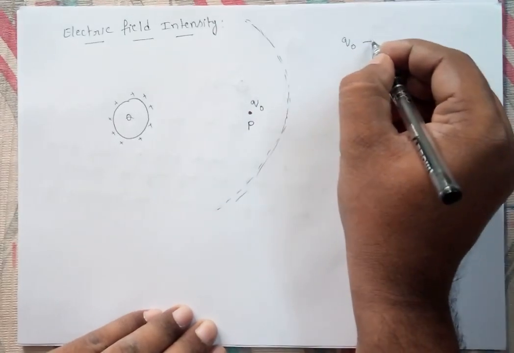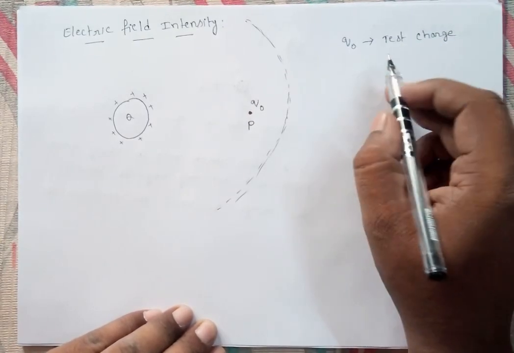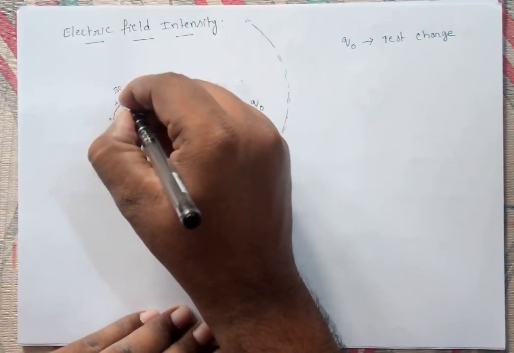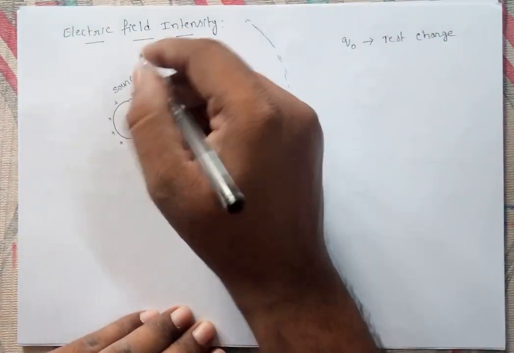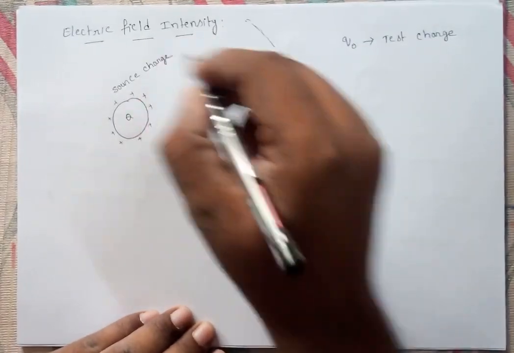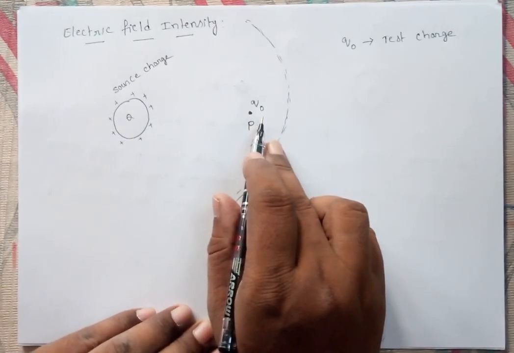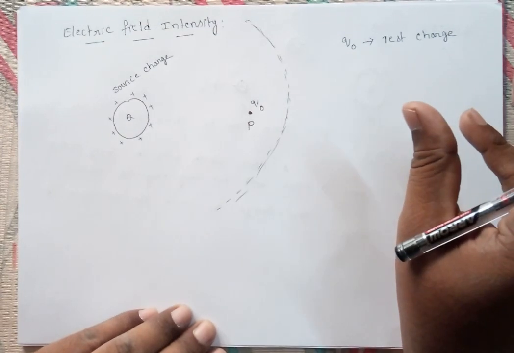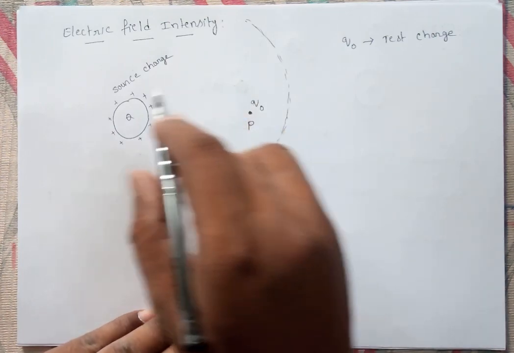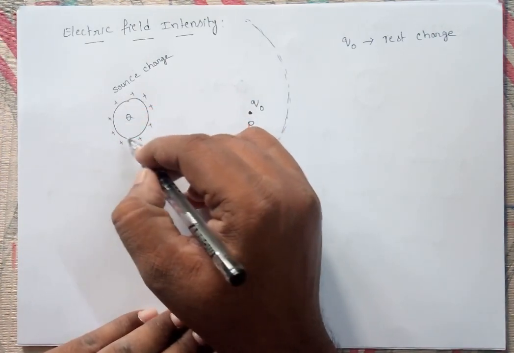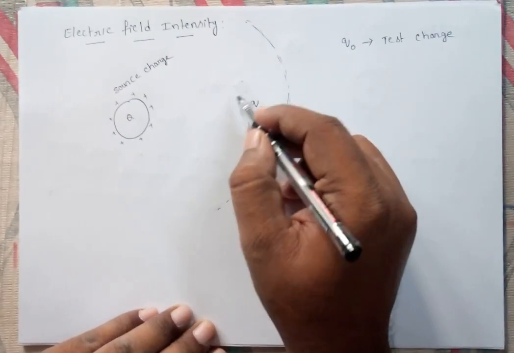So Q0 is a test charge. You may ask, what is the meaning of a test charge? Q is the source charge. What is the meaning of source charge? It produces an electric field around it. And the test charge we are locating at a distance. What is the meaning of test charge? It is a small positive charge, very small in magnitude. Why are we taking it like that? It should not influence the charge distribution of the source charge. It should not even influence the electric field at this point.